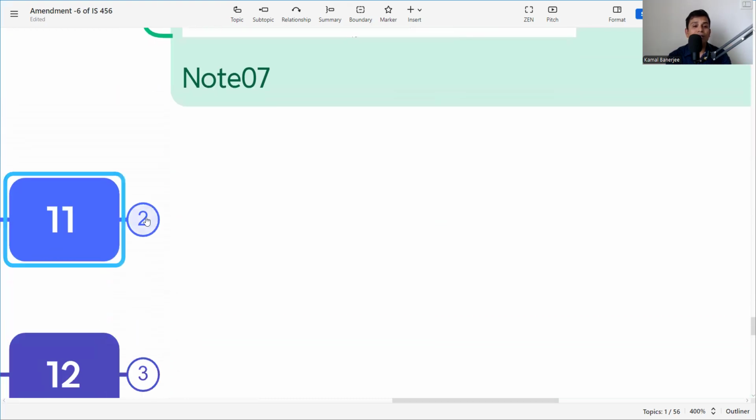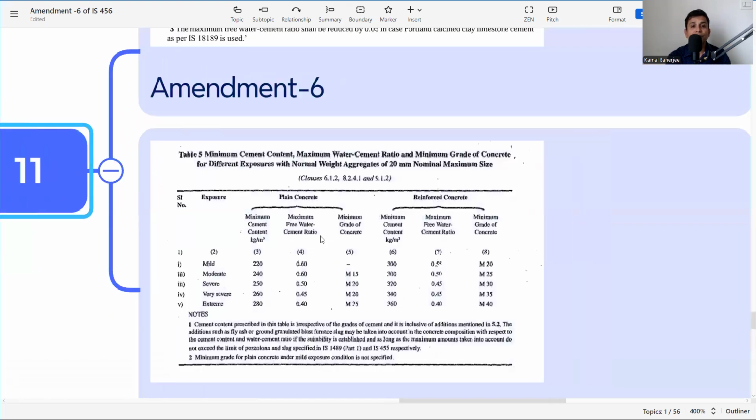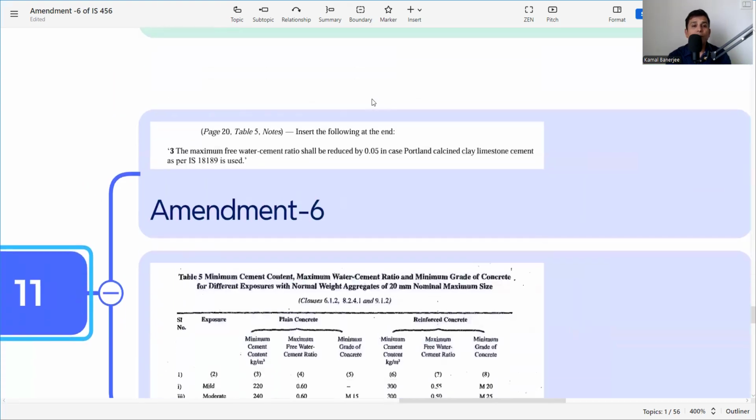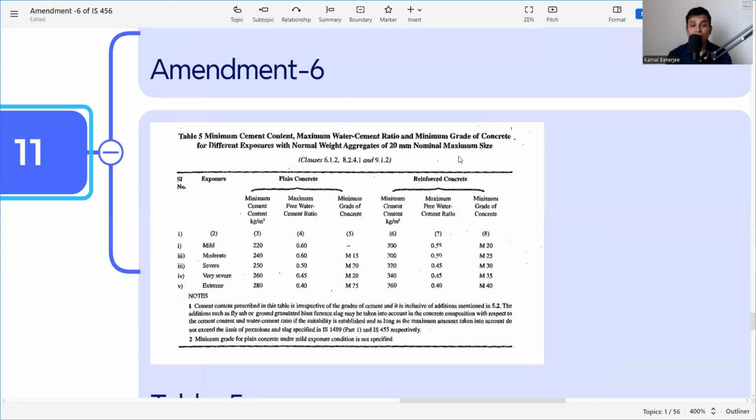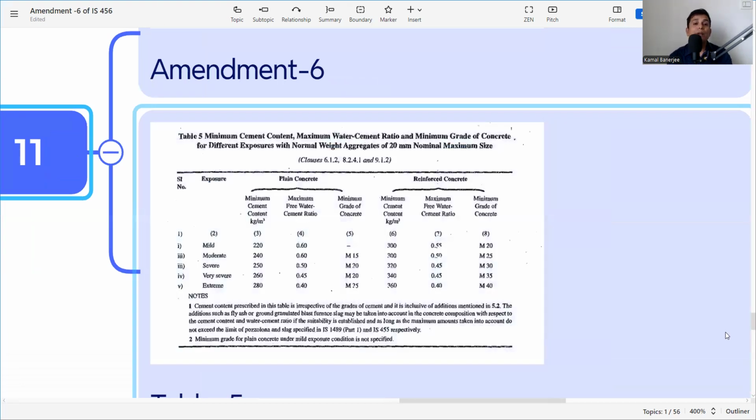The next clause is now, this is very much important. The maximum free water cement ratio shall be as recorded but reduced by 0.05 in case of Portland calcined clay limestone cement. Now, see what this is. This Table 5 gives the minimum cement content, maximum water cement ratio, and minimum grade of concrete for different exposures with nominal aggregate. The different exposures are mild, moderate, severe, very severe, and extreme. I have a very detailed video on that. The link is there, and you will get full information.